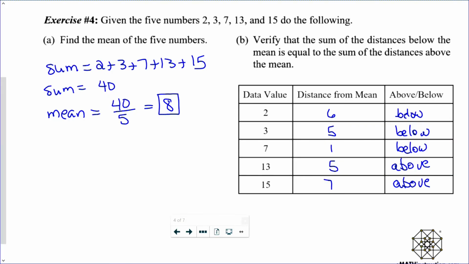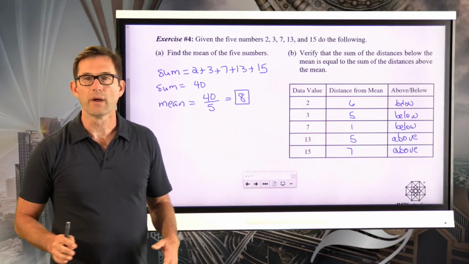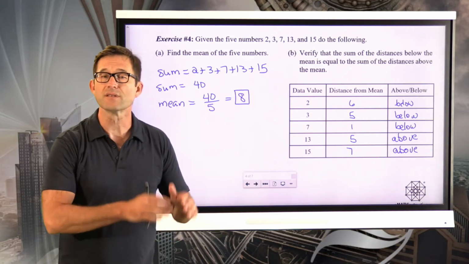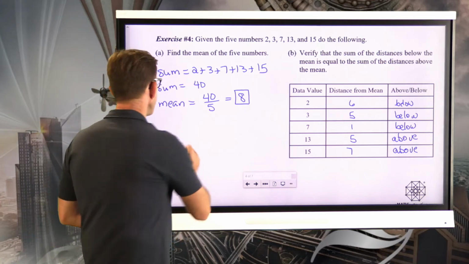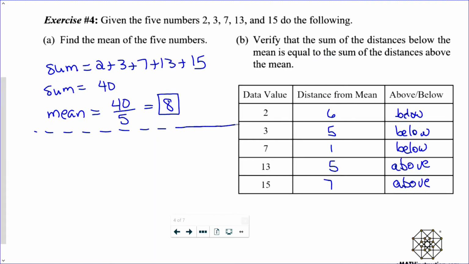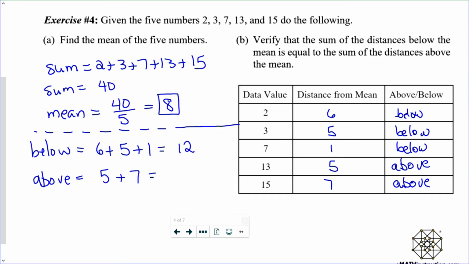above the mean. So now we just want to verify, right? We just want to verify that the sum of the distances below the mean is equal to the sum of the distances above the mean. I think I'll do that right here, right? So below the mean, we would have 6 plus 5 plus 1. 6 plus 5 is 11, plus 1 is 12, right? And above the mean, that's going to be 5 plus 7, and that's also 12.